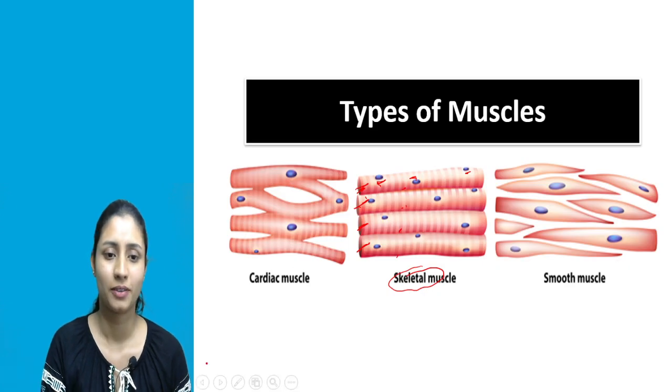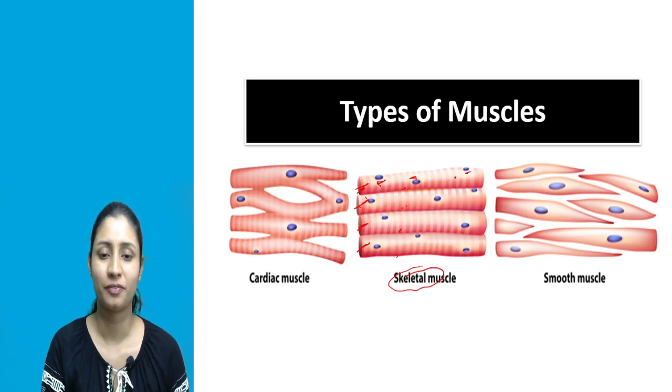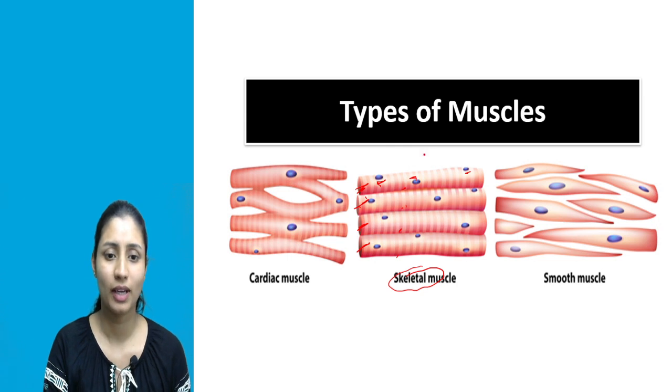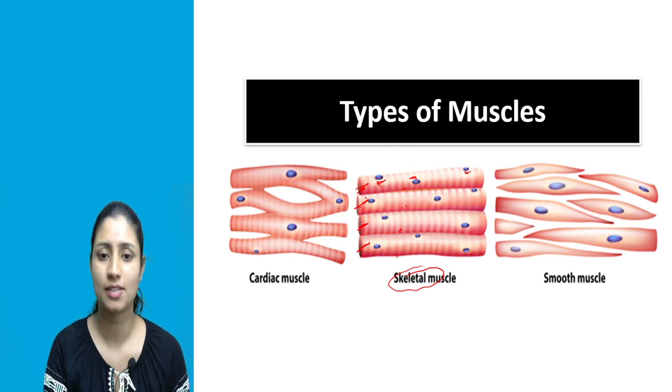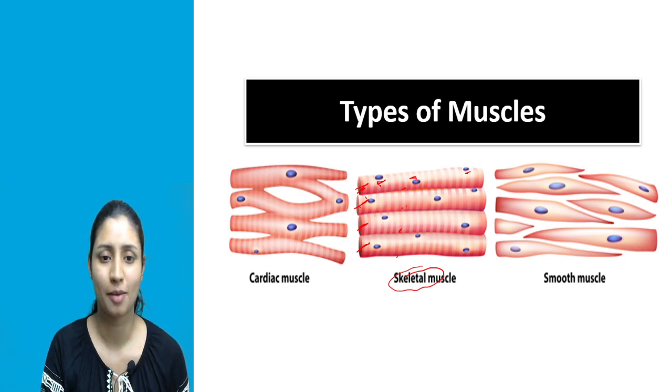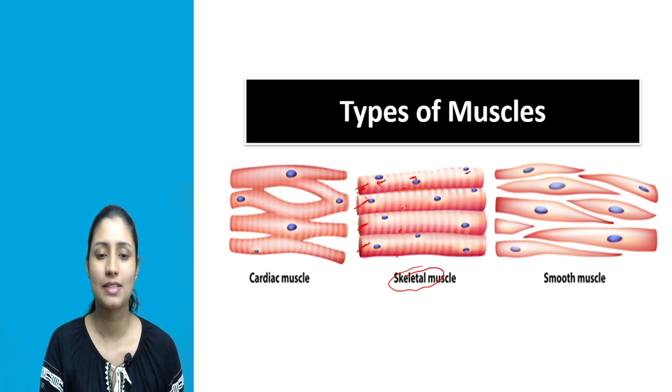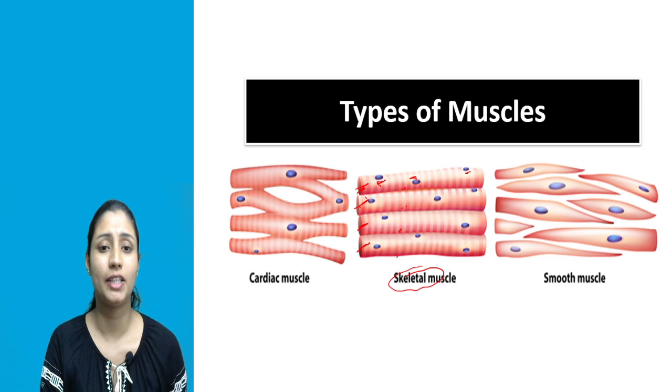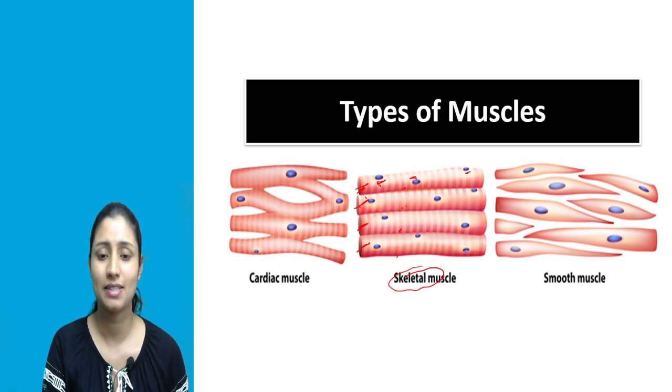Okay. Look at the first cell here. Within this cell, a total of 3 oval blue colored structures are there, right? So these structures are nothing but the nuclei. Usually within the cell a single nucleus is present, but look at the cell here. A total of 3 nuclei are present, meaning more than one nucleus, or many nuclei, are present. That's why the skeletal muscle cells are multinucleated. Multinucleated means they have many nuclei.